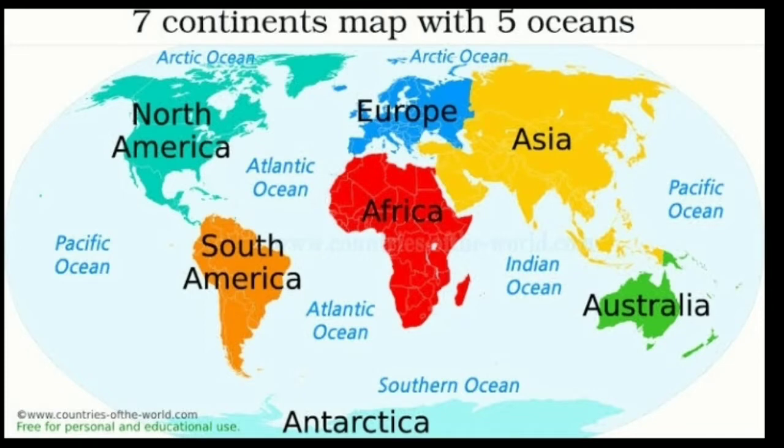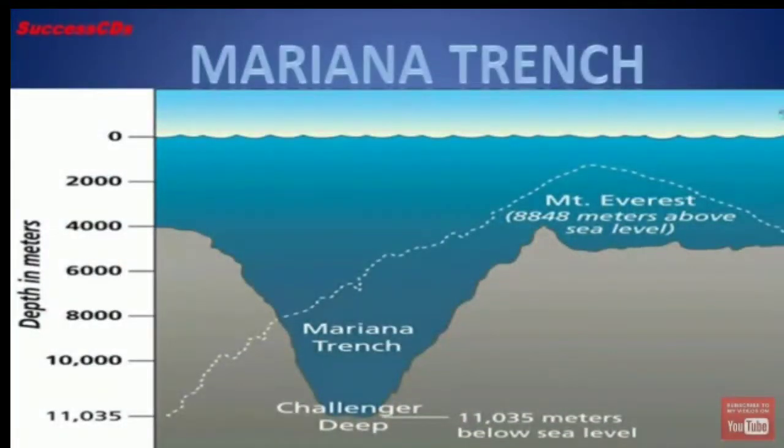The Pacific Ocean is the largest and deepest ocean. The Antarctic Ocean is the smallest ocean, and the Atlantic Ocean is the second largest ocean. Students, do you know that the world's deepest trench lies in the Pacific Ocean, which is known as the Mariana Trench? Do you know Mount Everest? If you place Mount Everest at the bottom of the Mariana Trench, the peak would still be 2133 meters below sea level.